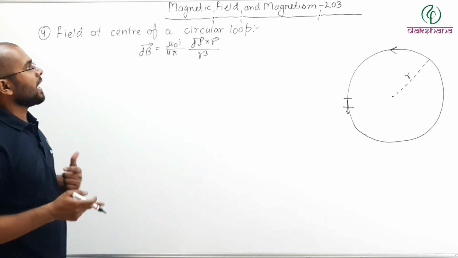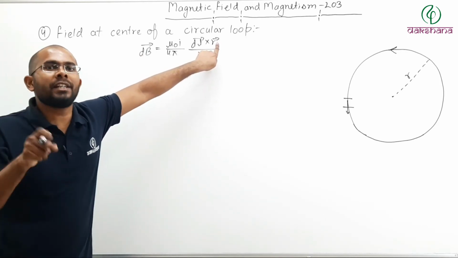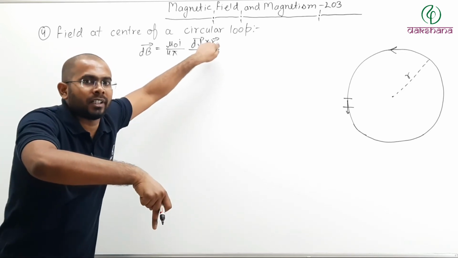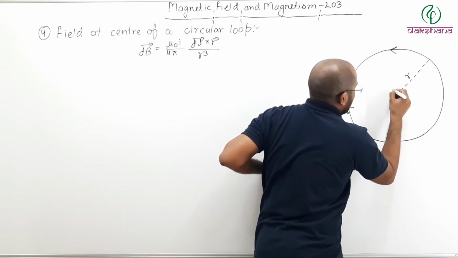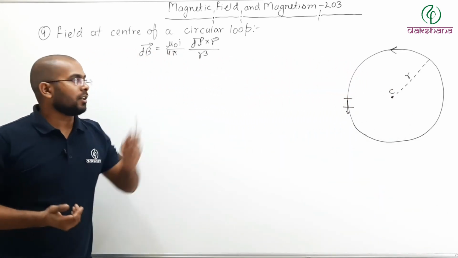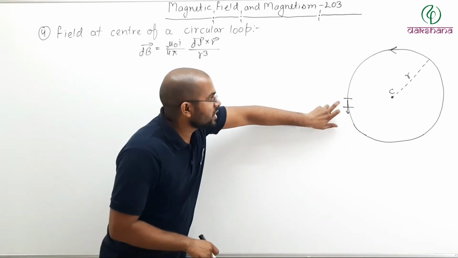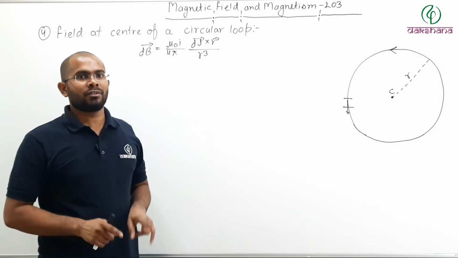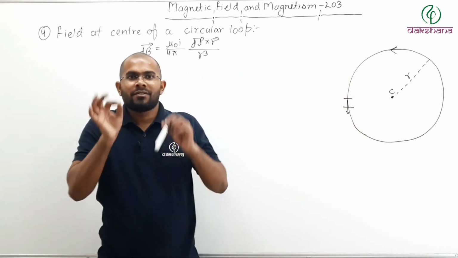Now second thing I need is position vector of the point where I want to find the field. Which point do I want to find the field? I want to find the field at the center. So I need the position vector of that point, from this element. Do not get confused. Do not find the position vector of this element from center. No. We need r.